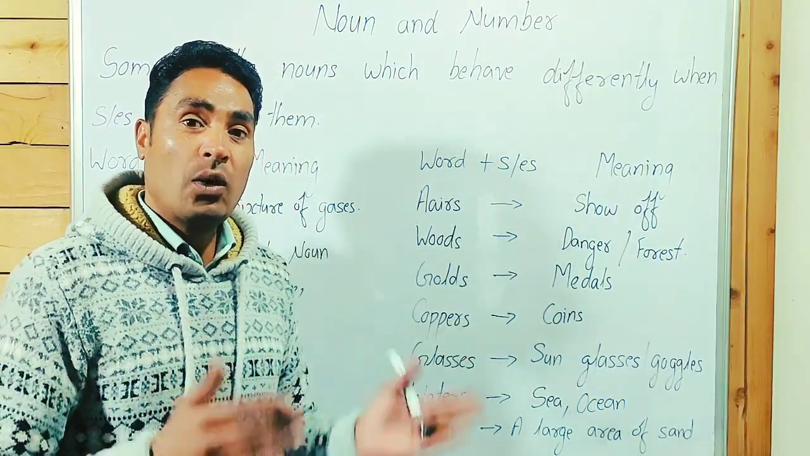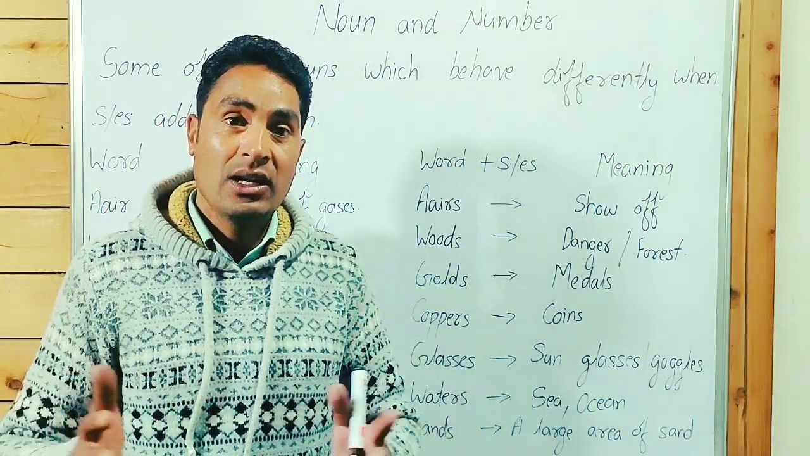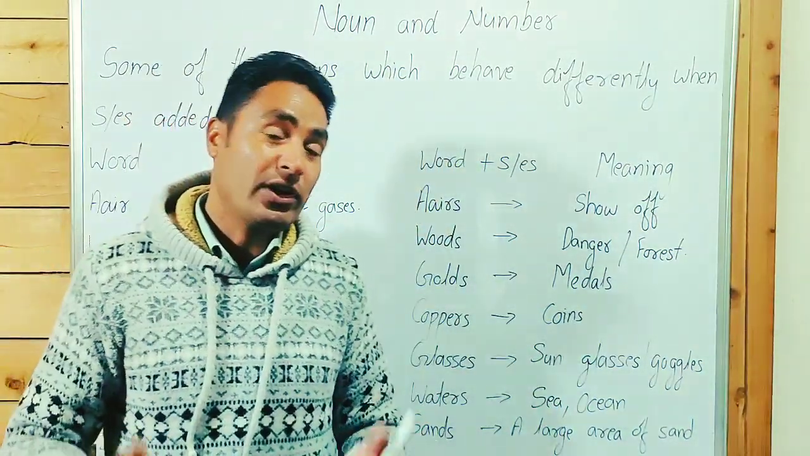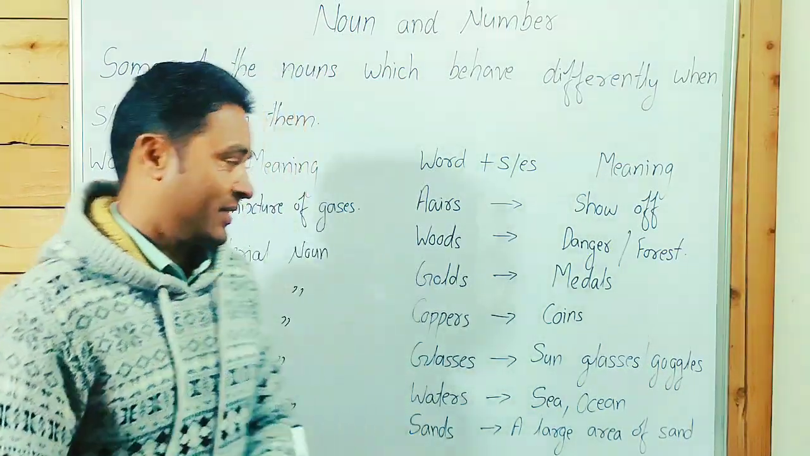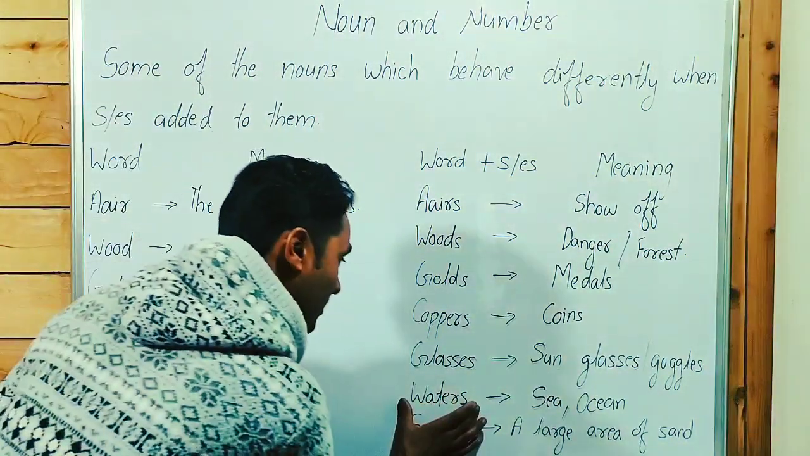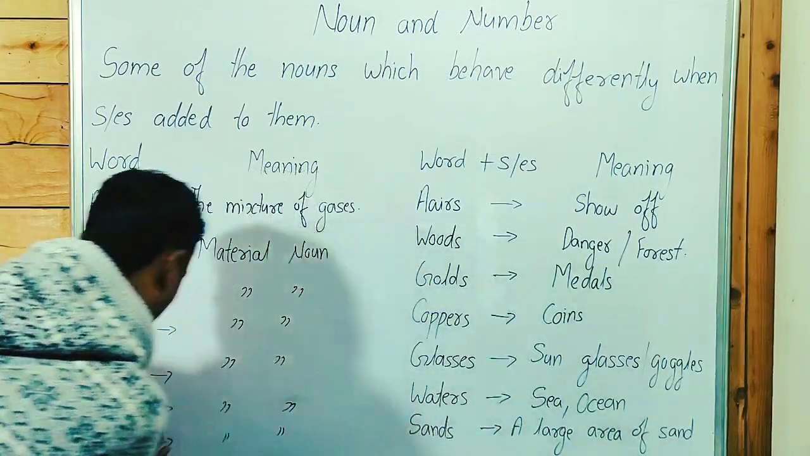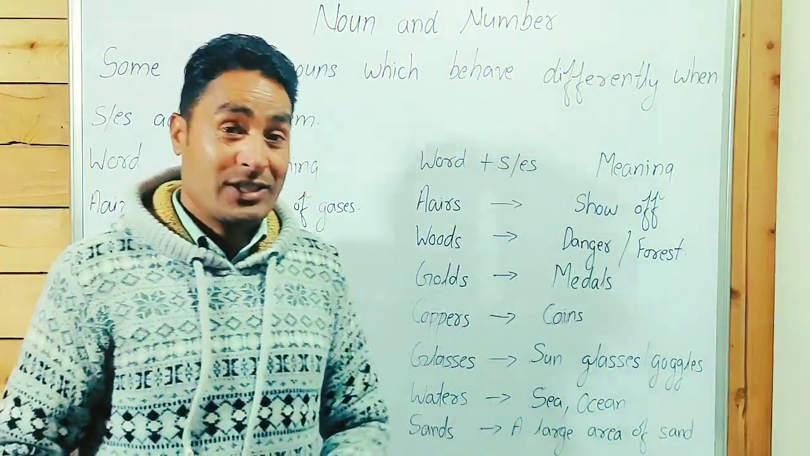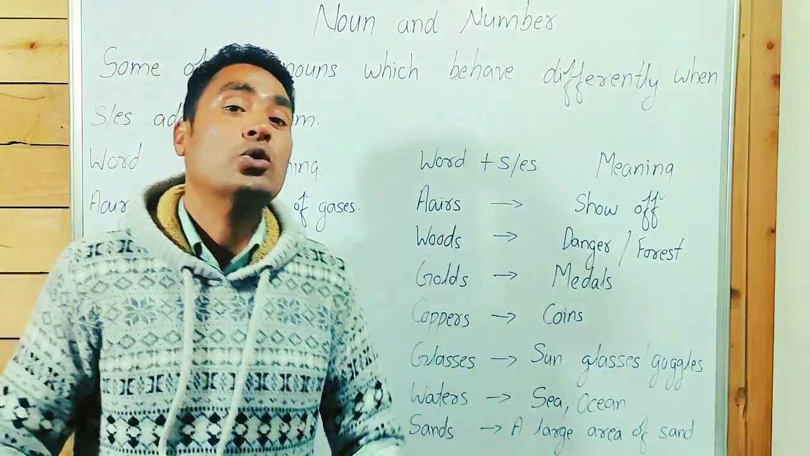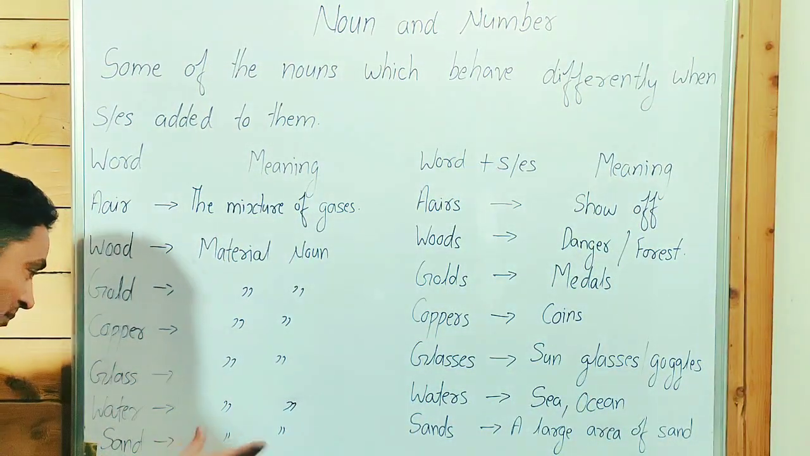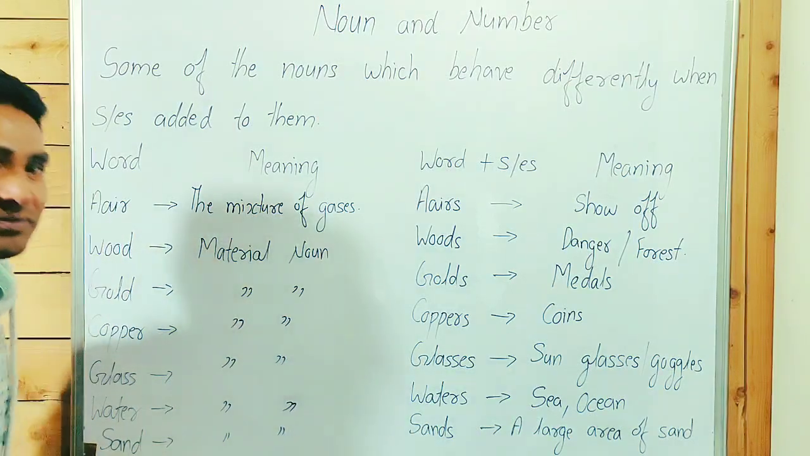We can say the water in a particular ocean, particular pond, particular sea, particular dam, etcetera. That's waters. Waters means water in a huge quantity, sea, ocean. Sand, you can say it's a material noun.